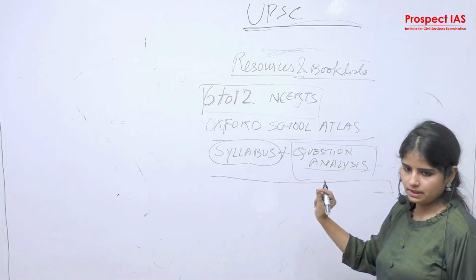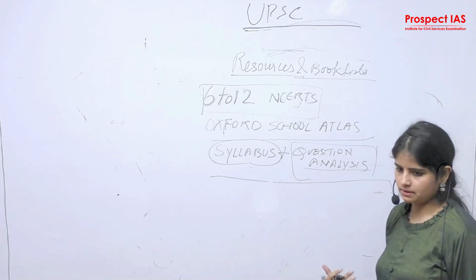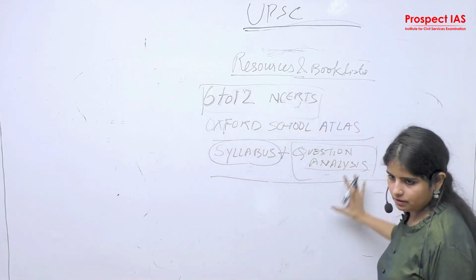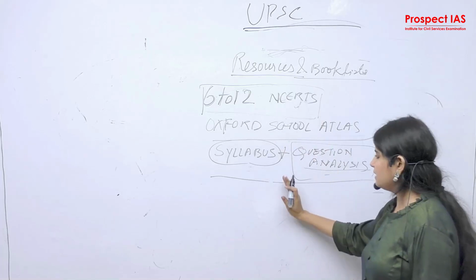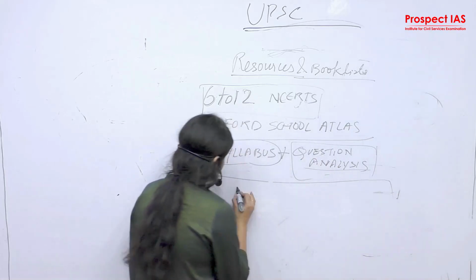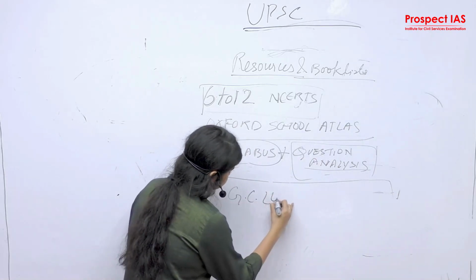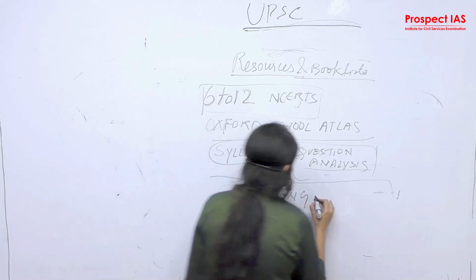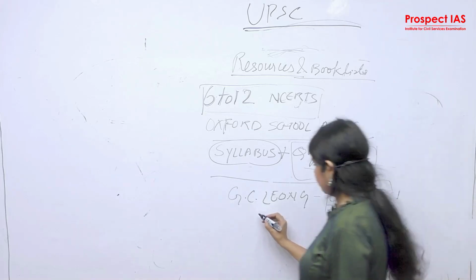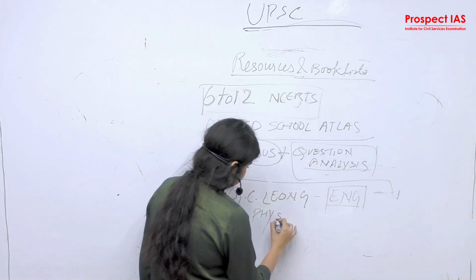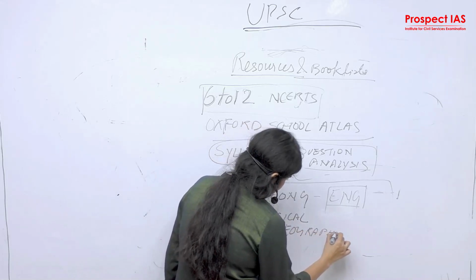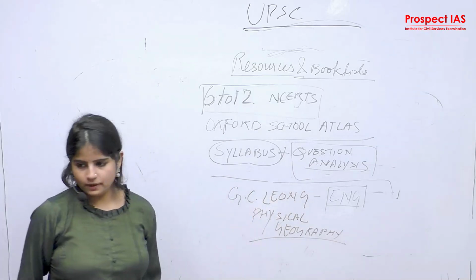Keep the syllabus of geography, mains and prelims, okay, and the questions. Once you finish your background with it, you get familiar with the syllabus and the questions. After that, you have a book, G.C. Leong, Physical Geography, for English medium students. This is a very beautiful book designed to give you a general understanding of physical geography for English medium.